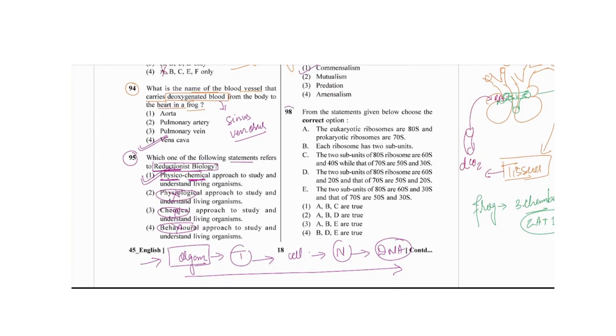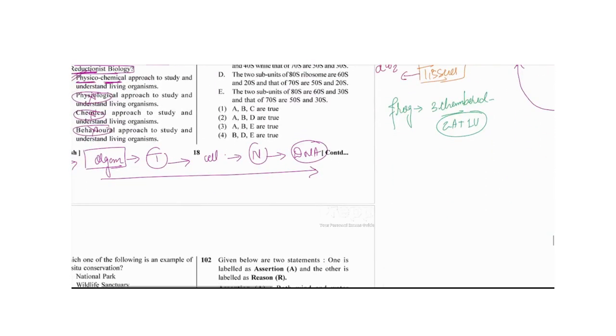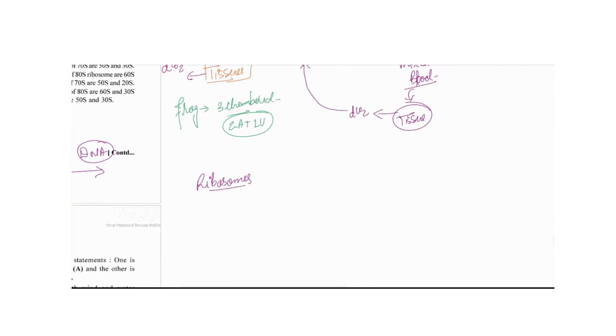Then next is question 98. From the statements given below, choose the correct option. Eukaryotic ribosomes are 80S and prokaryotic ribosomes are 70S. We know very well about ribosomes; we have seen that ribosomes in prokaryotes and eukaryotes are different, like the subunits are different. In eukaryotes we have 80S ribosomes, and the 80S is segregated into 40S and 60S.